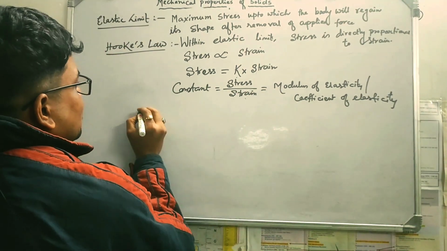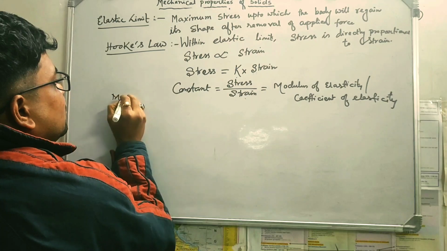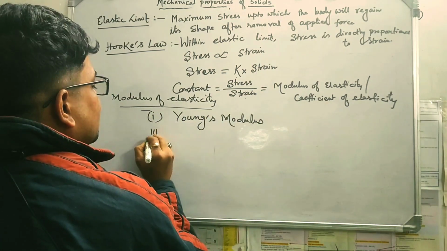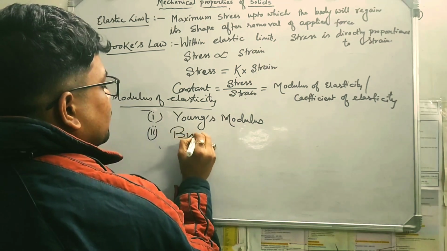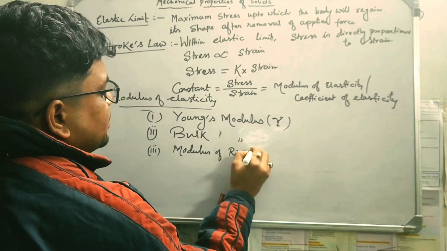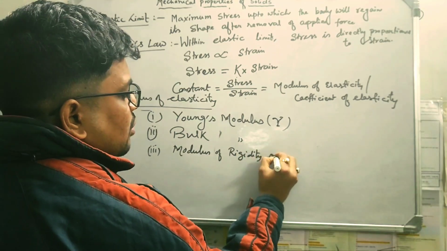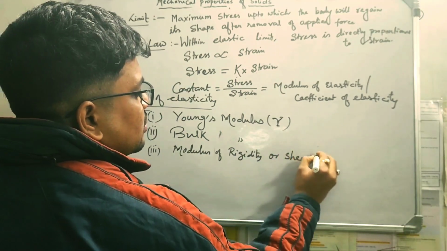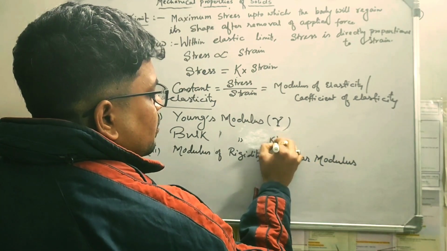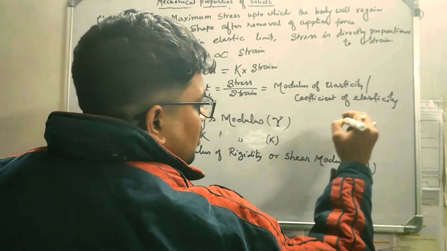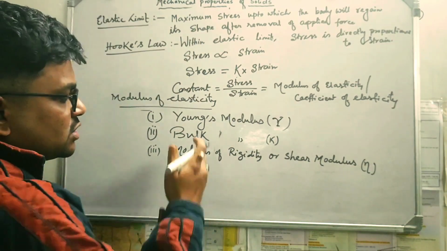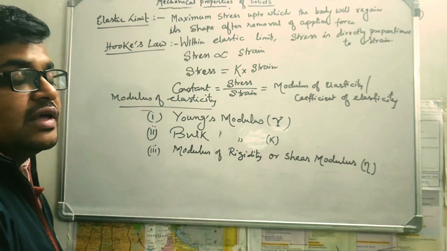So modulus of elasticity is of three types. One is Young's modulus, second is bulk modulus, and the third one is modulus of rigidity or shear modulus, okay. So this is the symbol. There are three types of modulus of elasticity: Young's modulus, bulk modulus, and modulus of rigidity.